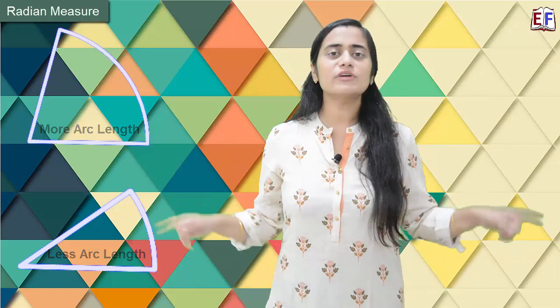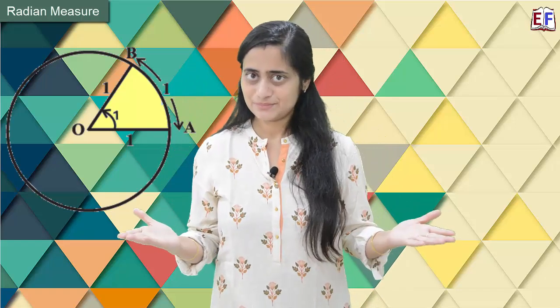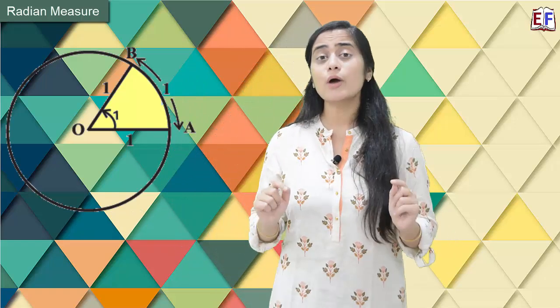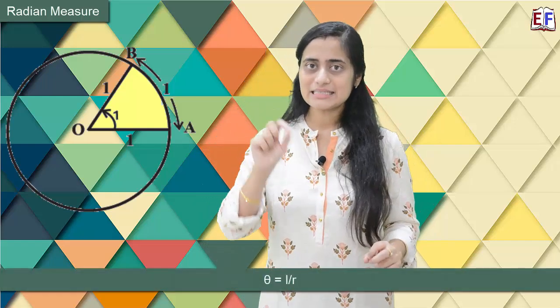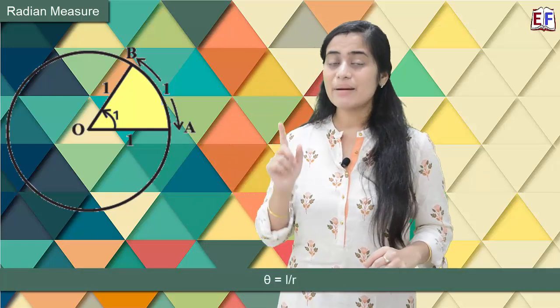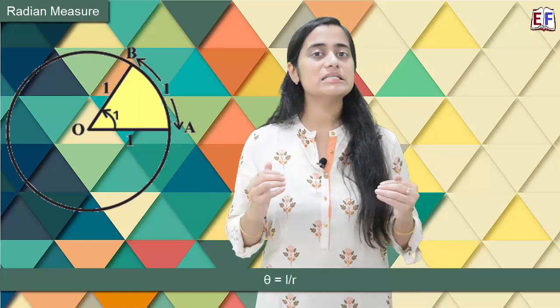So think of a circle, and let's assume that the angle subtended at the center is the angle that we are talking about. So if the arc is more, the angle is more. If the arc is less, the angle is less. Clear, right? So how do we define this angle? We say that angle, that is theta, is equal to L by R, where L is the arc length and R is the radius of the circle.